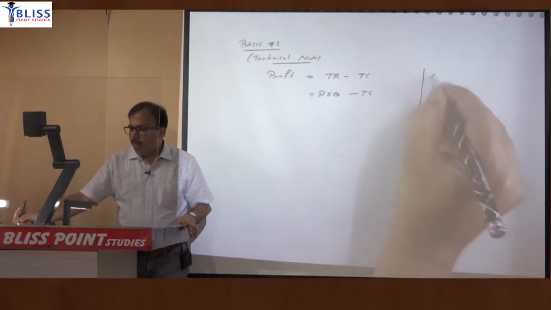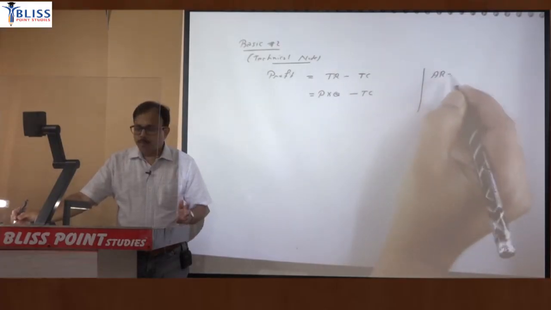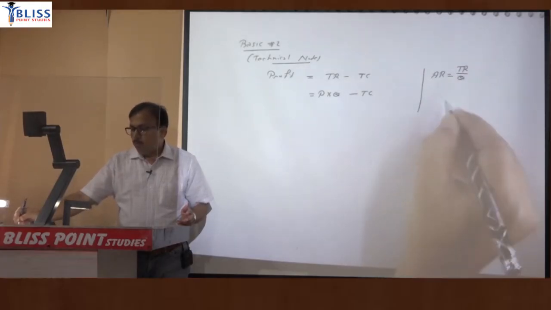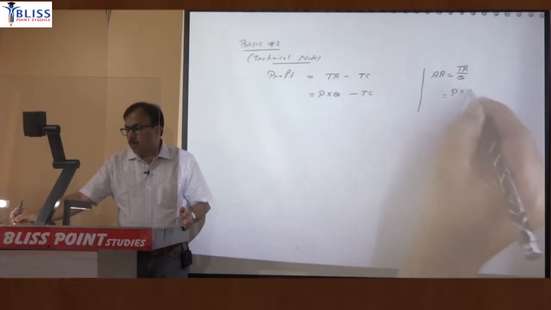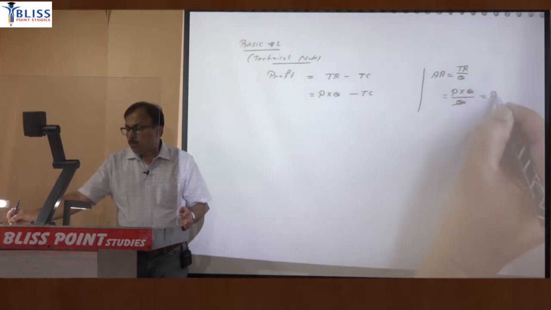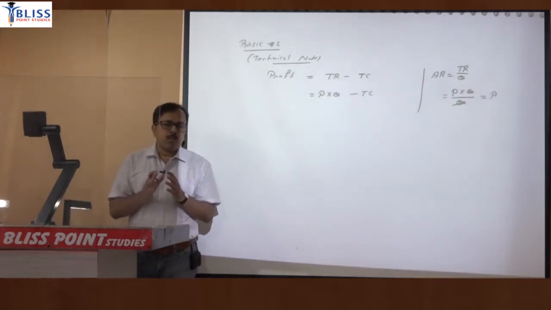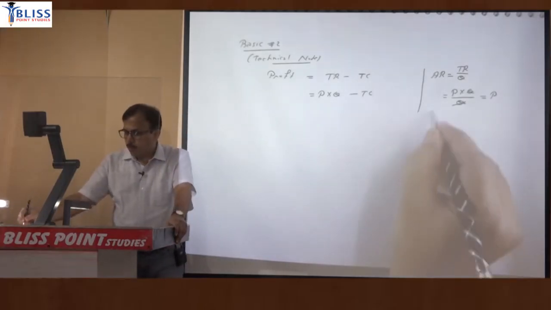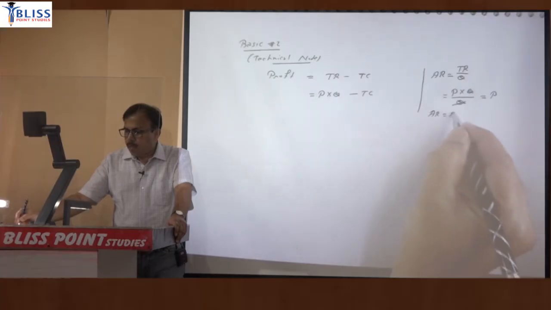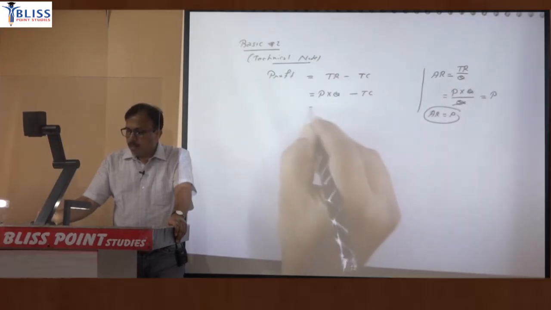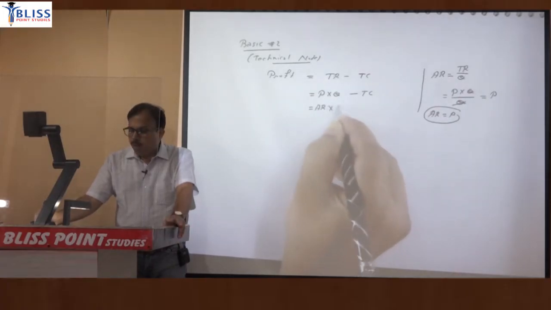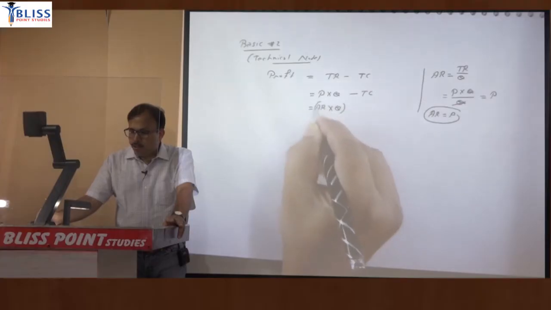When we find average revenue, that is per unit, we divide total revenue by quantity. But total revenue is price into quantity. So when you divide it by quantity, the quantity will cancel out and only price will remain, which means price is always equal to average revenue. So in place of price, you can write average revenue, and this holds in any market. So average revenue into quantity is total revenue.